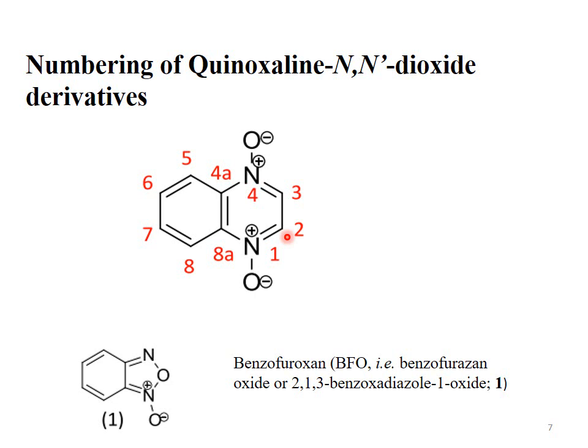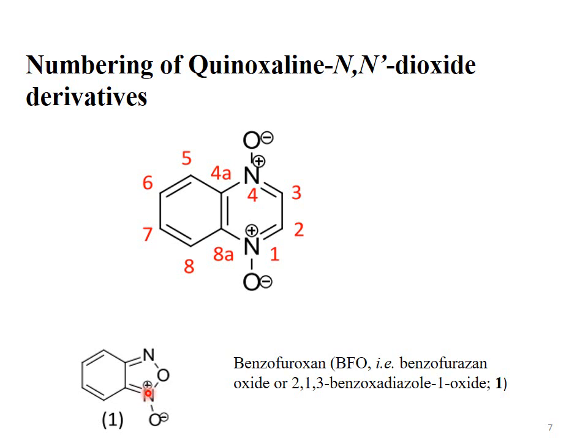In the previous slide we have seen that there is a cyano group at this position, present next to one of the nitrogens. Then the numbering was started from the nitrogen next to the cyano group. But here both nitrogens are equivalent, so we can start numbering either from the above nitrogen or from the below quaternary, positively charged nitrogen. So this positively charged nitrogen may be the 1 or it may be the 4.